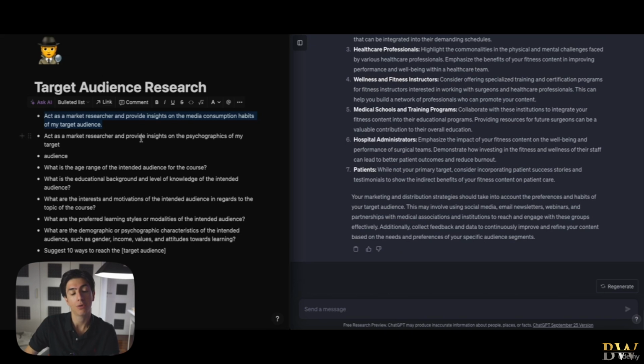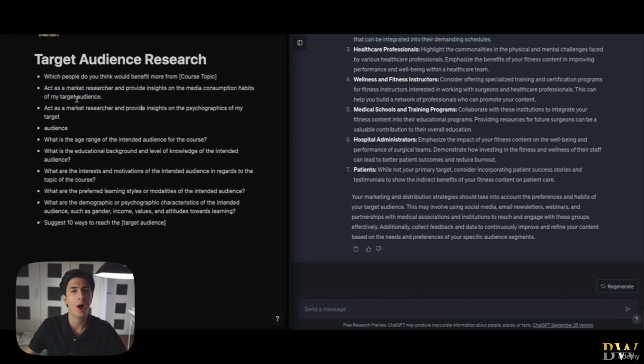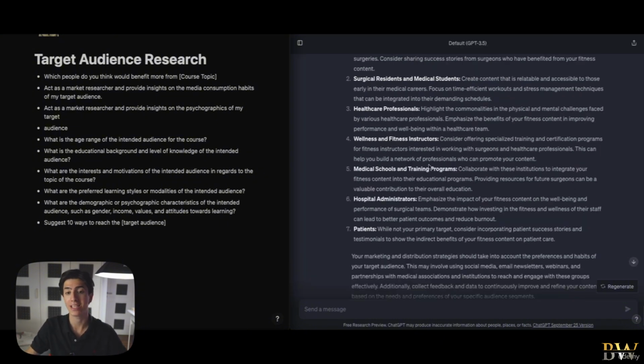Now you might be thinking, this is a target audience research. When we know our target audience, why are we still engaging with ChatGPT? We are inputting as much information as possible to generate in the future the best optimized content as possible. Those are steps that you need to take in order to get the best results out of ChatGPT. Remember, the more information we give to this program, the better information we're going to receive. So even if you know something, you won't lose anything just typing it as a prompt.